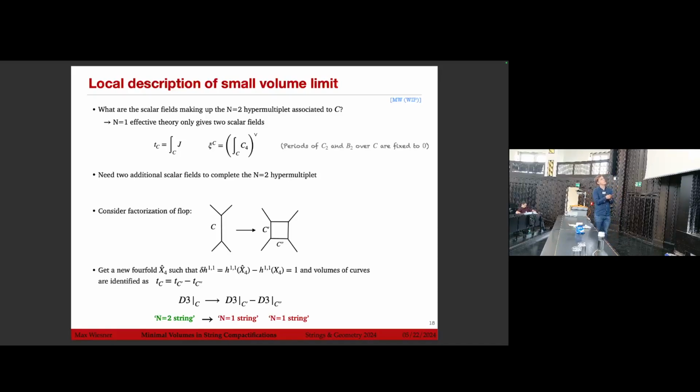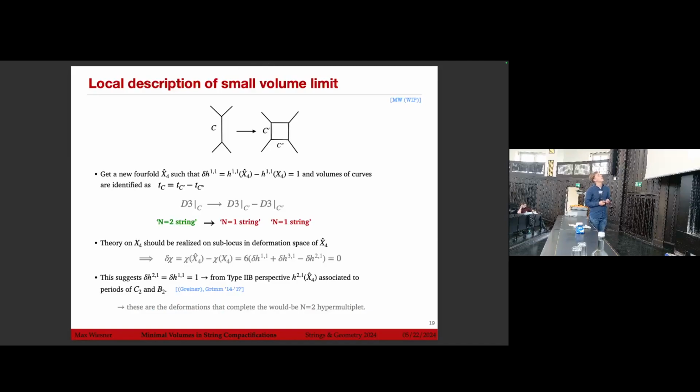and this is actually obtained if we consider the factorization of the flop. So we say, okay, it splits into 2 curves, C prime and C double prime, such that we get a new fourfold that has delta h11 equal to 1, that is, 1 additional Kähler modulus, and the volumes of the curves are identified in this way. Or if we talk in terms of the N=2 string, it splits into 2 N=1 strings living on this curve because they intersect the canonical bundle. So we have this situation.